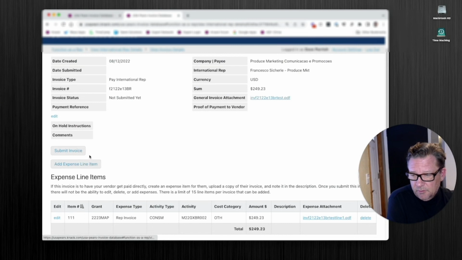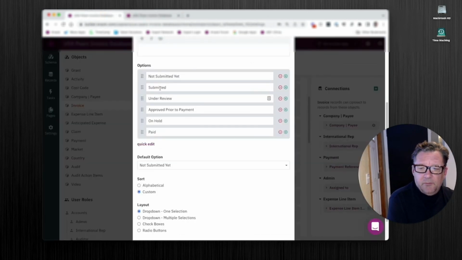And this is a page rule that will just hide these. But here's the issue I had. There's a bunch of places. We got edit, we got these two things, we got edit here, we got delete. All these have to be dealt with rules. And if you know anything about how you set rules with Knack, in this case where you're setting these page rules, it doesn't allow and or all any. It's just all and. And I can't create a condition that is not submitted yet and on hold. You can't be both of those at the same time. Now, experienced builders will know what I'm talking about. It's difficult to get around that.